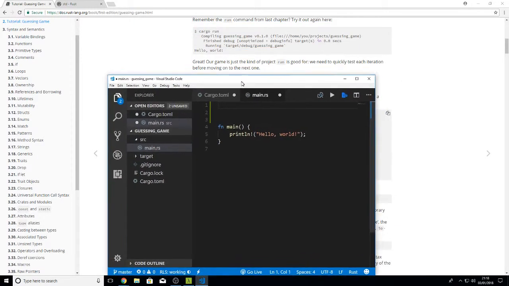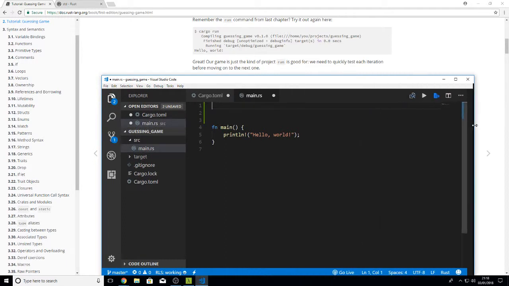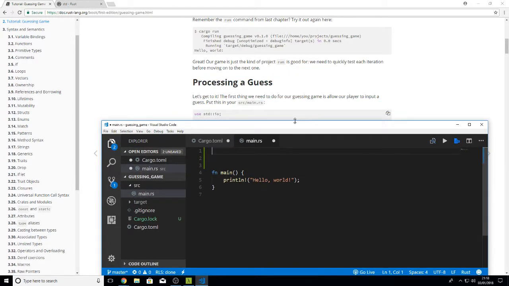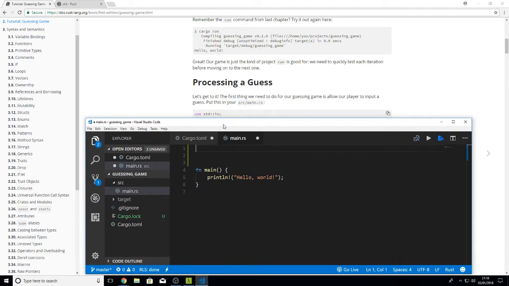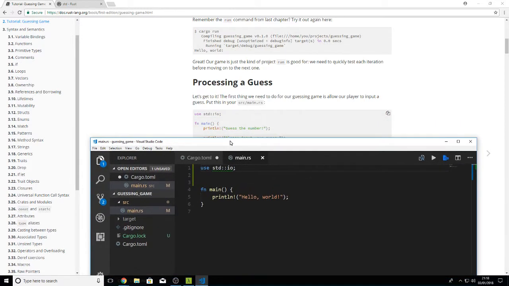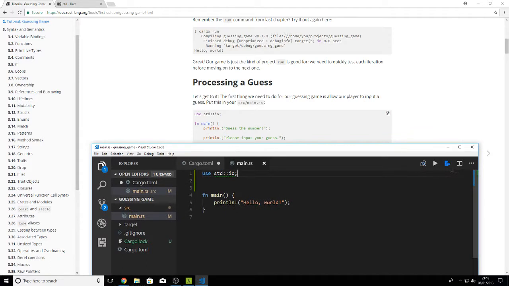Let's move this down a bit. Let's make that a bit wider, move that down. So we're going to do the use std::io. Okay. Save that. What's it complaining about now? Unused import, that's fine. I'll deal with that in a bit. At the moment we're going to println. Let's get rid of this one then. Guess the number. Oops.